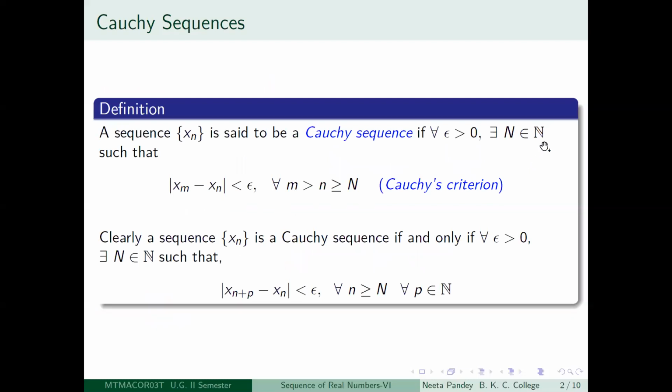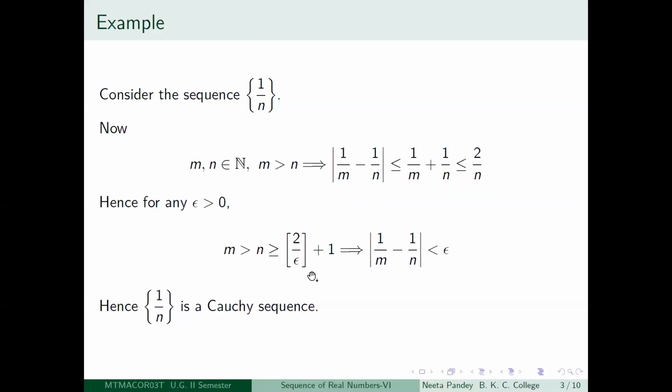And so given any epsilon greater than 0, you have been able to find a capital N, which is precisely equal to this number, so that modulus of 1 by m minus 1 by n is less than epsilon whenever m is greater than n is greater than or equal to this capital N. So therefore, by the definition of Cauchy sequence, 1 by n is a Cauchy sequence. I took a little bit of time here to explain to you why you take such a thing and why it is positive. There should be no confusion about it in your mind.